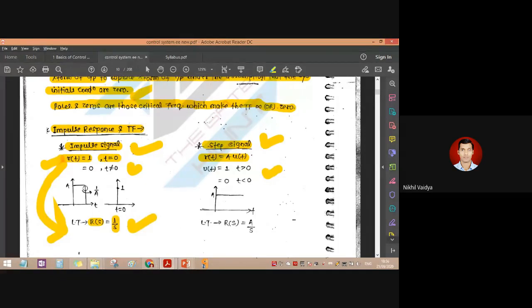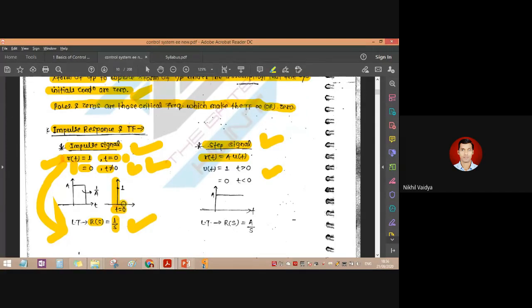So this signal signifies this particular equation: R of t is equal to 1 at t is equal to 0. When t is equal to 0, R of t, the reference input in the t domain, is equal to 1. It is equal to 0 when t is not equal to 0.